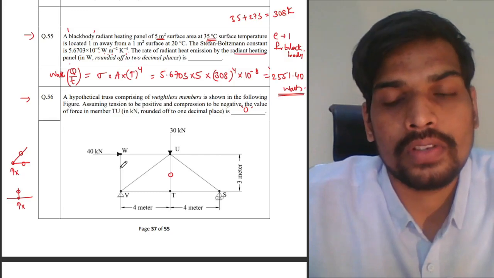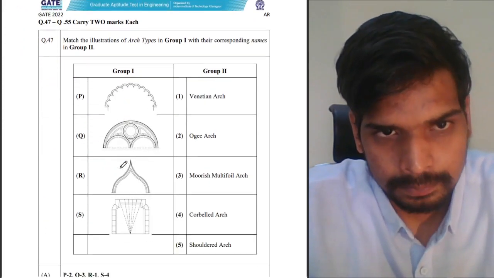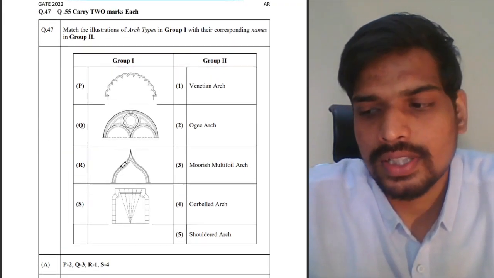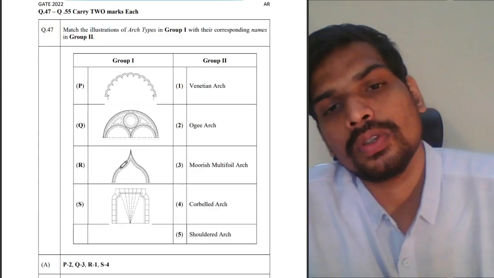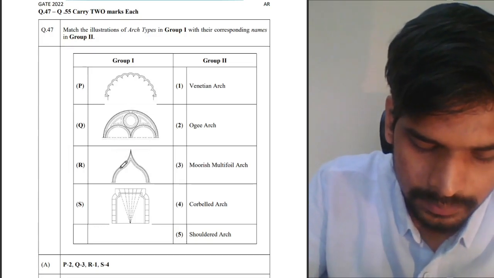So these are the 1 mark questions of the architecture part. Moving to the 2 mark questions of the architecture part. So there are 8 questions, I think, in the 2 marks. Of these 8 questions, there are few multiple choice questions, few multiple select questions, and few numerical questions also. Let us try to do all those 3 types of questions here.